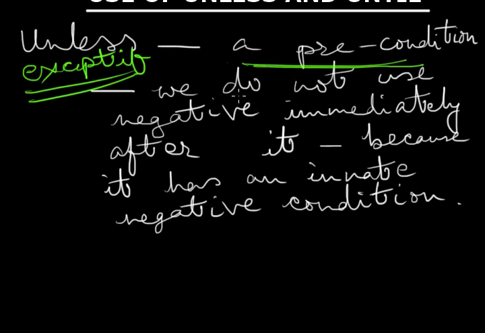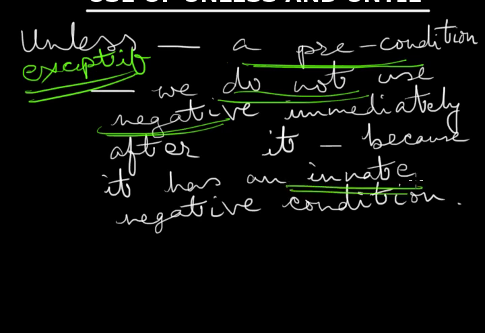So unless is a precondition, and we have to remember one thing, that we do not use the negative. We never use the negative immediately after unless. Why? Because unless, as I have already written, has an innate negative condition. Unless you do this, you are going to die. So we do not say that unless you do not do this, you are going to die. No, that makes no sense. Within it, unless has already got an innate negative condition.